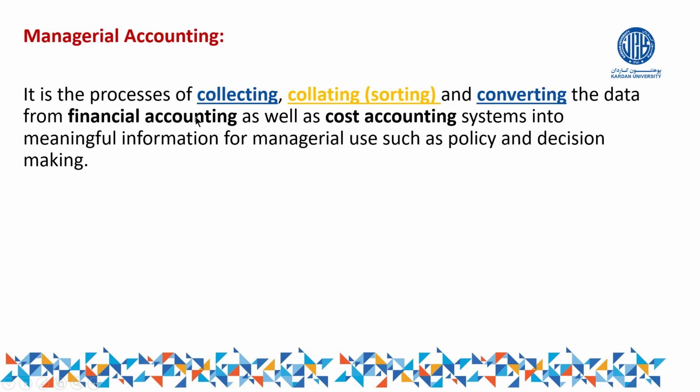Collect data from financial accounting as well as cost accounting as well as several other branches of accounting. After collecting the data, it properly collates the data. Collating data simply means organize the data, sort the data. It means classify the data. After classifying the data, it converts this data into meaningful information.